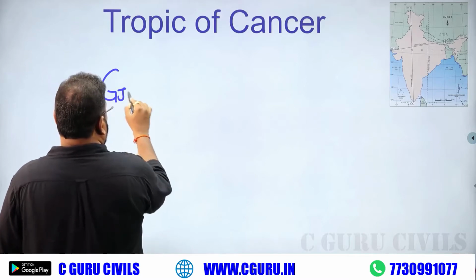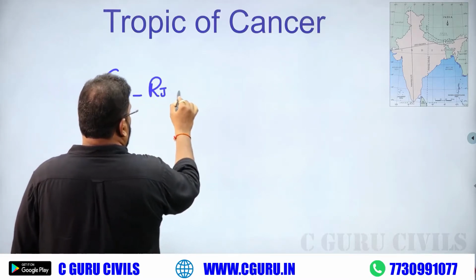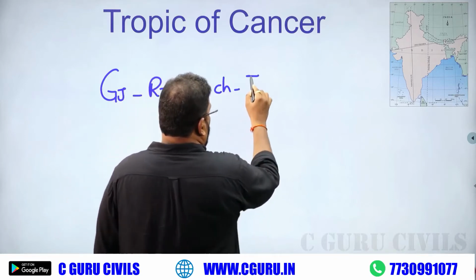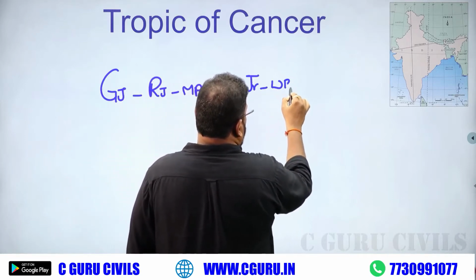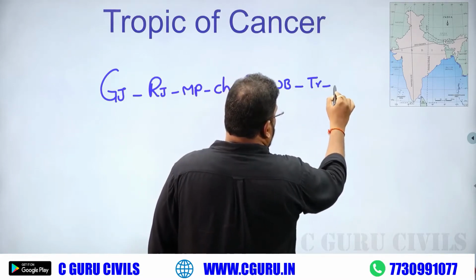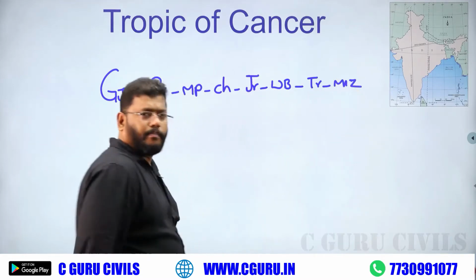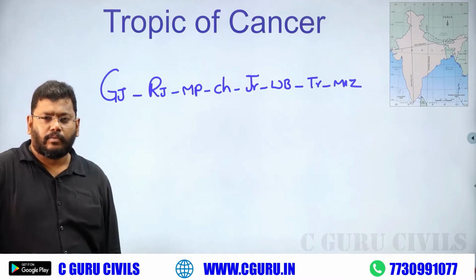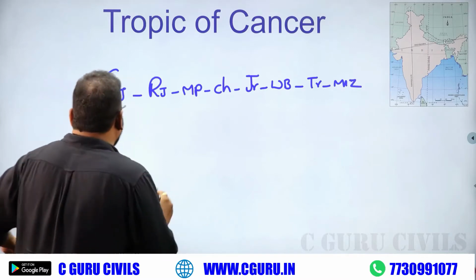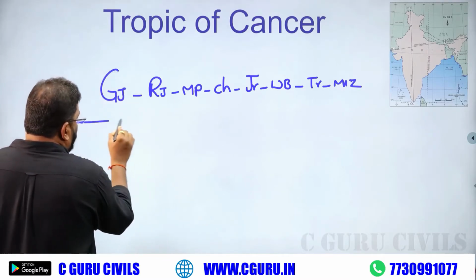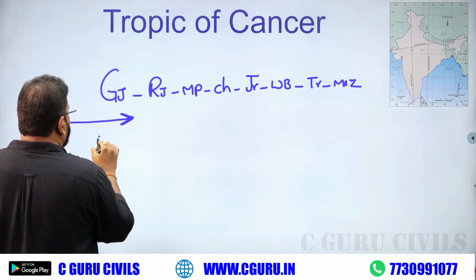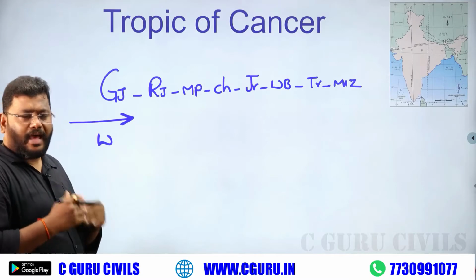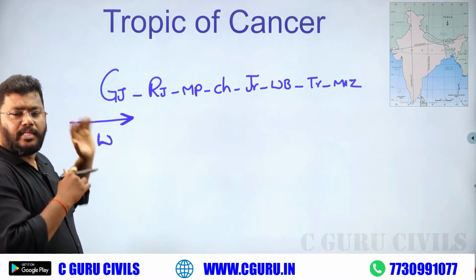Gujarat, Rajasthan, Madhya Pradesh, Chhattisgarh, Jharkhand, West Bengal, Tripura, and the last one, Mizoram. 8 Indian states. If you take the Tropic of Cancer from west to east, the first Tropic of Cancer line enters the Gujarat area.